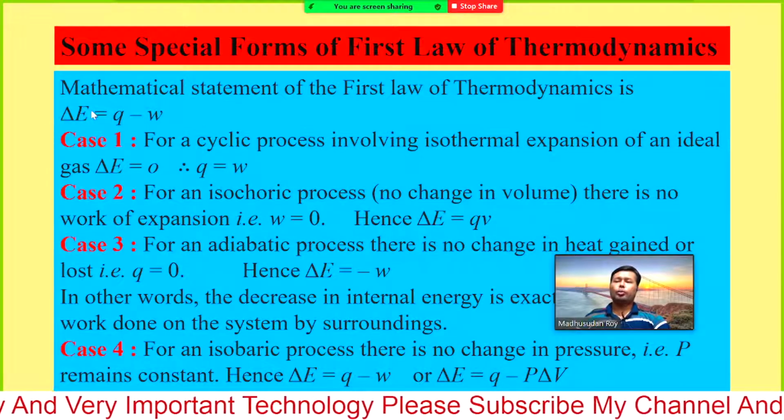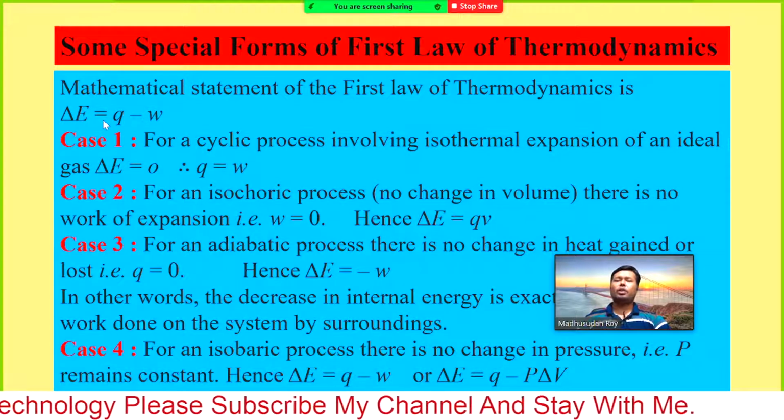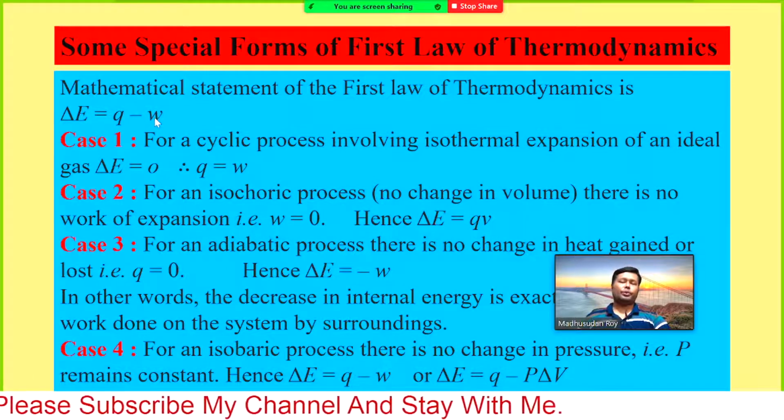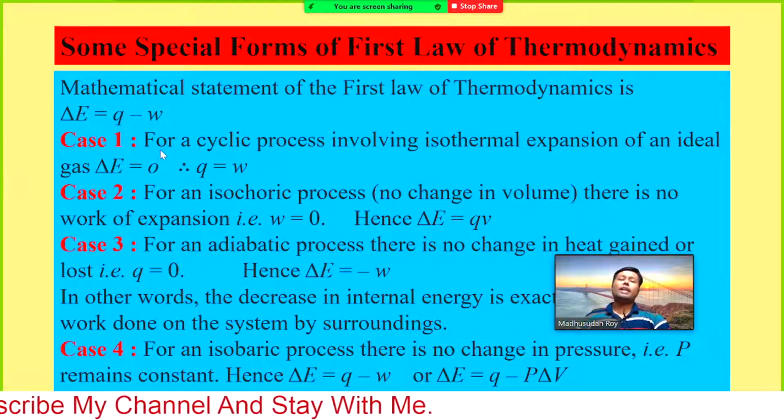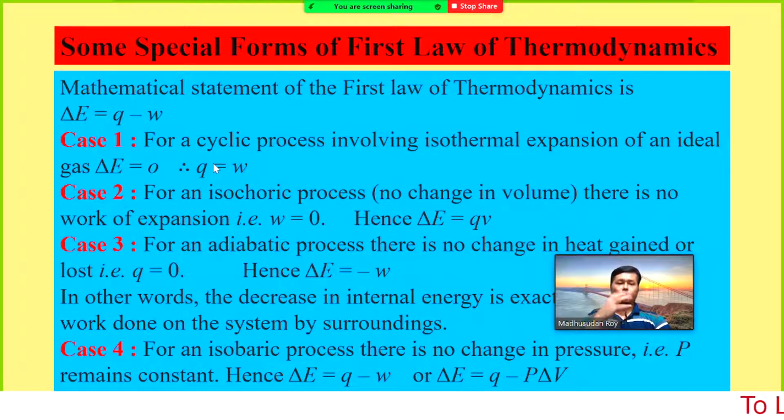Then the overall equation becomes 0 equals Q minus W, or Q equals W. So how much energy you are supplying to the system will be spent on the work to expand the volume.